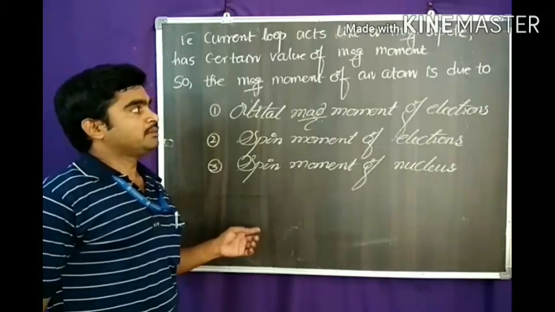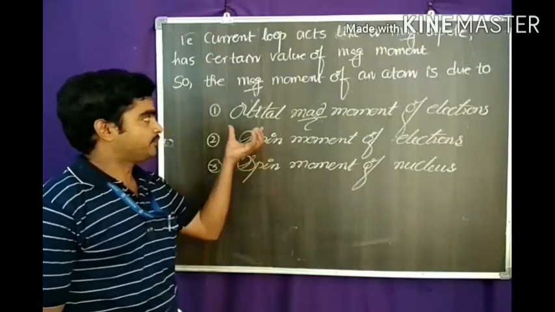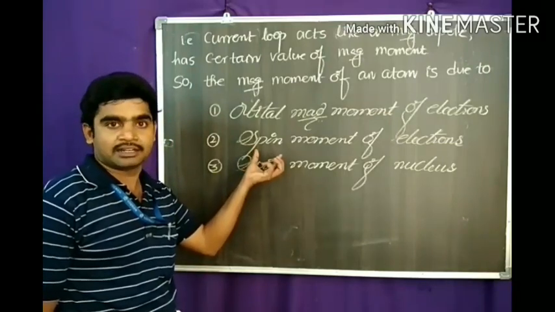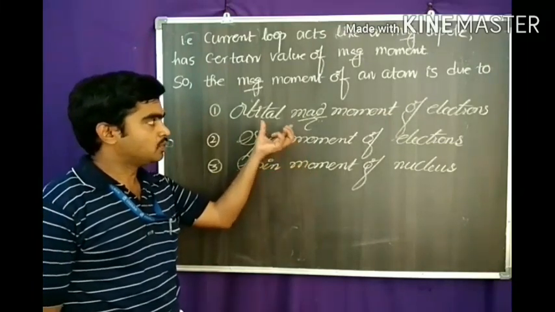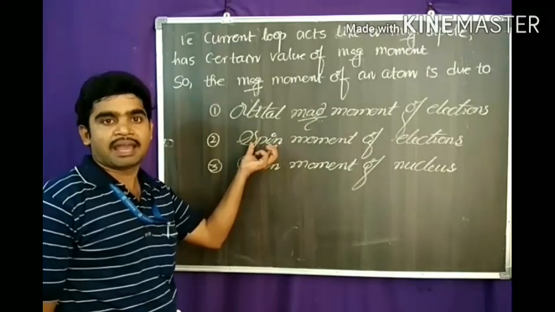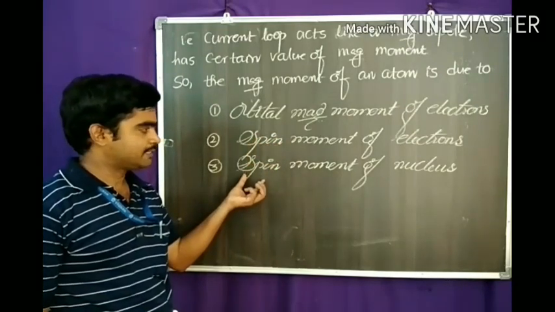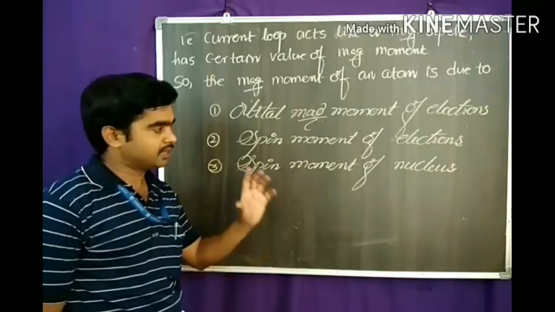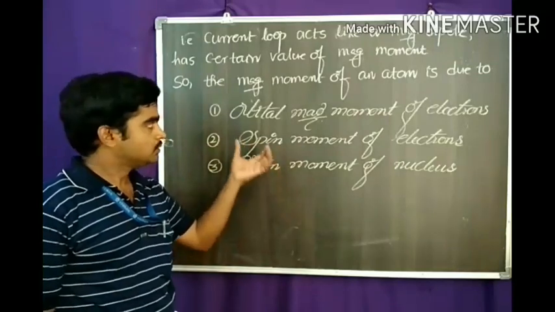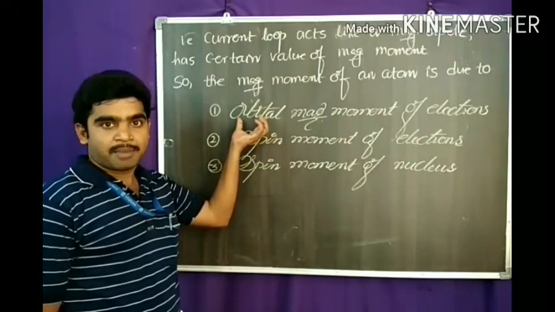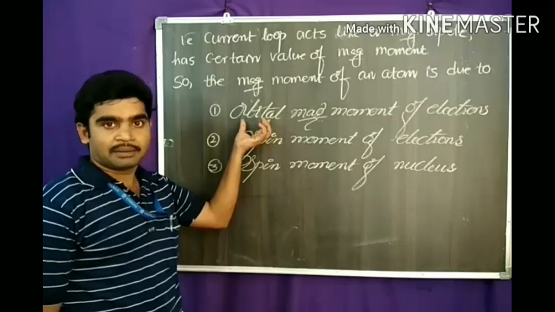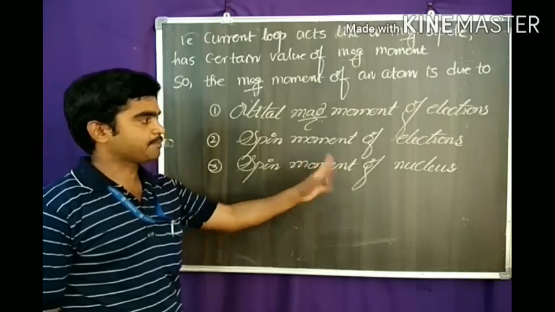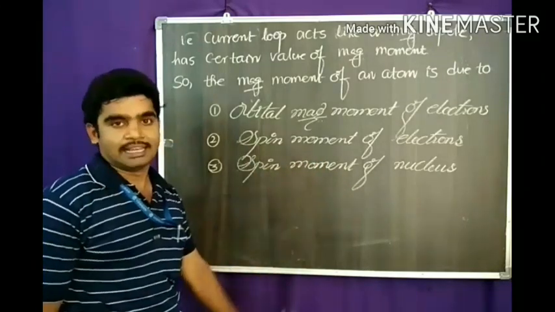The magnetic momentum of the atom is due to three types. One is the orbital magnetic momentum of the electrons, and also the spin magnetic momentum of the electrons. The other one is the spin magnetic momentum of the nucleus, because an atom consists of a nucleus and electrons. So for electrons, there are two types of magnetic momentum: one from orbital and another from spin. The third one is the magnetic momentum of the nucleus.